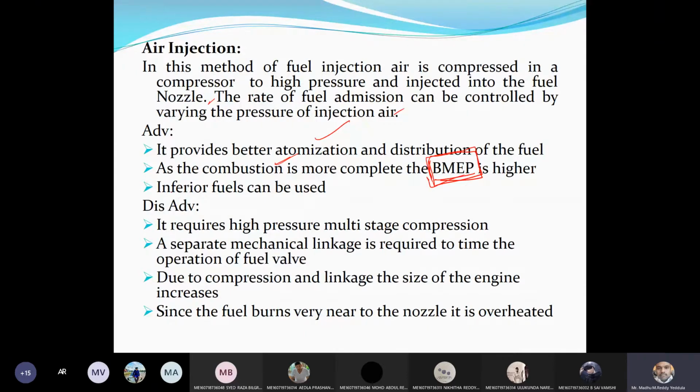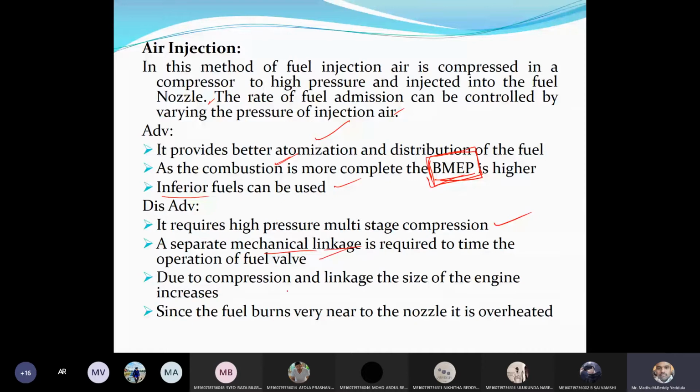Okay, and inferior quality fuels can also be used in the case of an air injection system. The disadvantage is it requires a dedicated compressor for compressing the air, right? And in order to operate the nozzle, we require a separate mechanical linkage to operate the fuel valve.